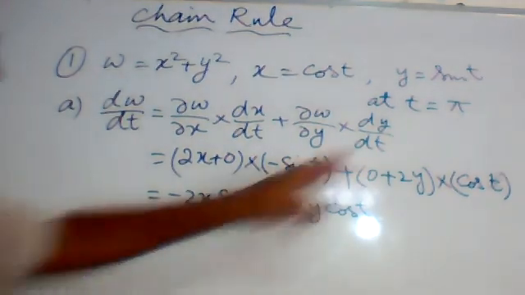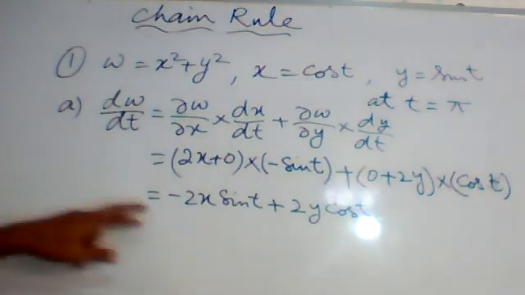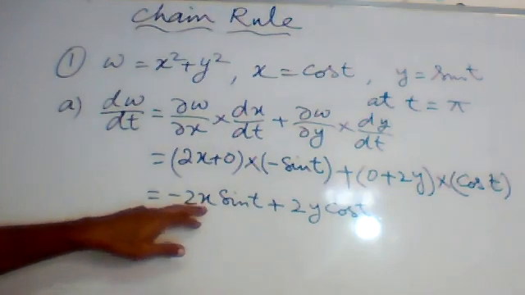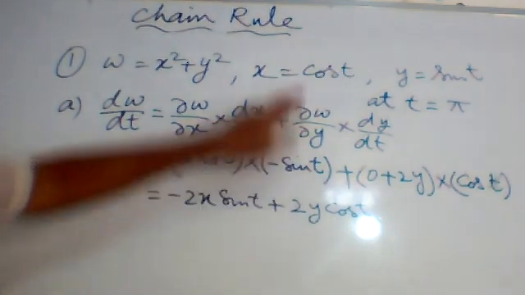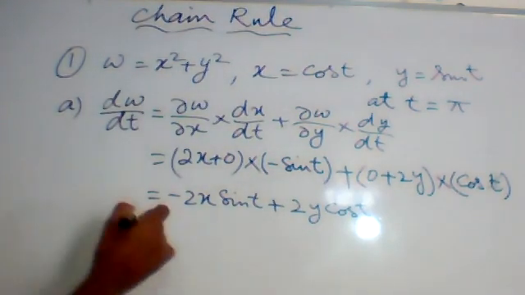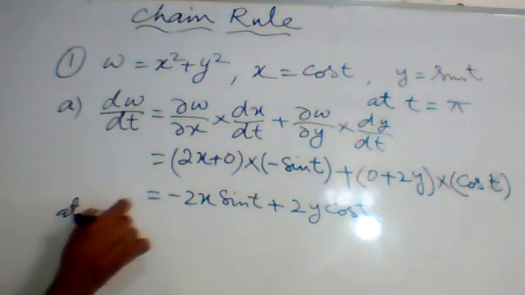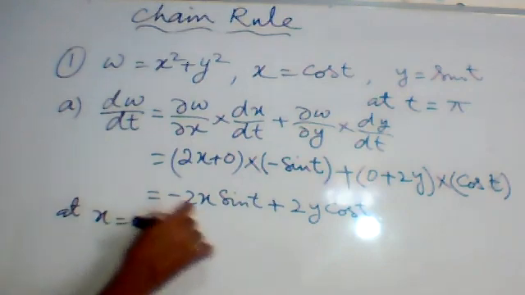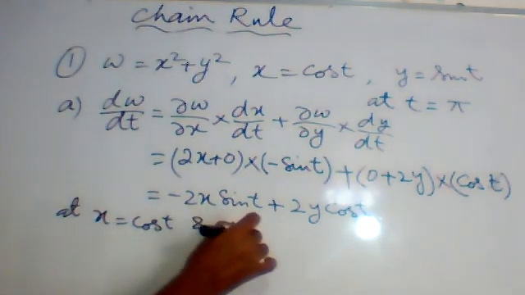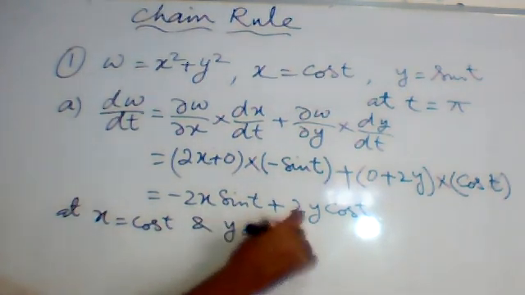Put the values. This is the A part. The A part is not finished. We have to put the values of x and y over there. So x is equal to cos t and y is equal to sin t. We will put that there.